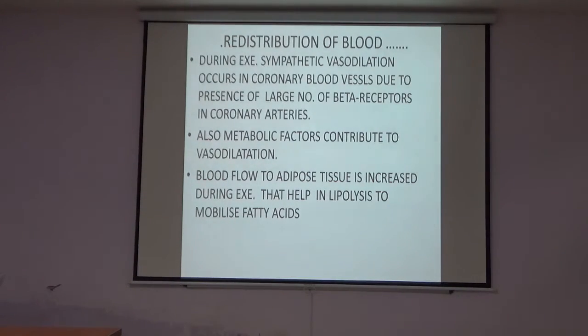During the exercise, sympathetic vasodilatation occurs in the coronary blood vessels due to the presence of a large number of beta receptors in the coronary arteries. That is why after stimulation of the sympathetic system, due to the beta receptors in the coronary vessels, there occurs dilatation. Also, metabolic factors contribute to the dilatation. The blood flow to the adipose tissue is increased during the exercise, which helps in lipolysis.